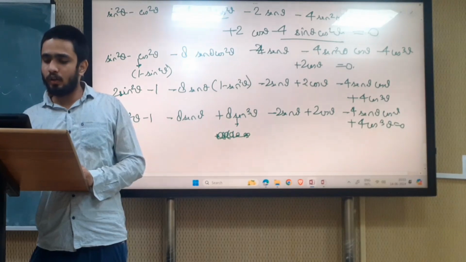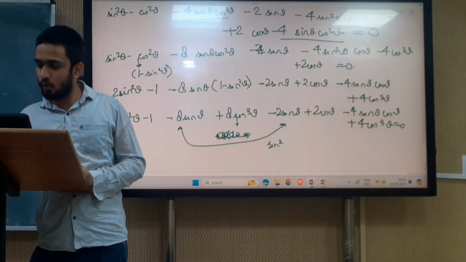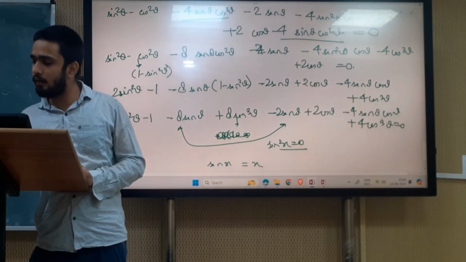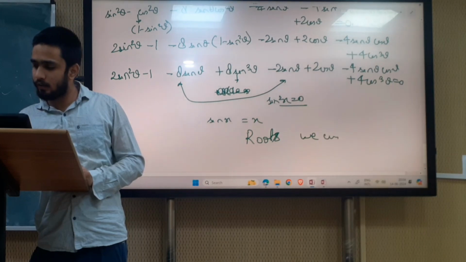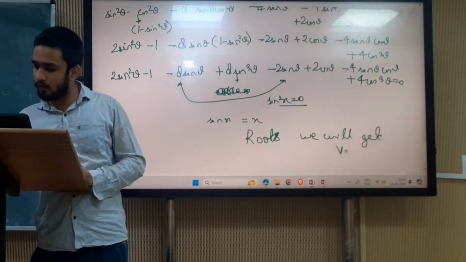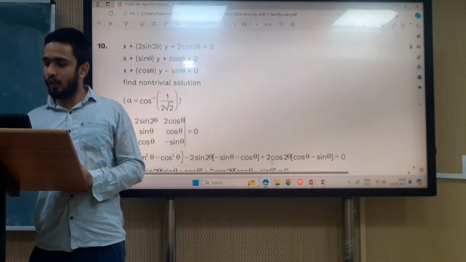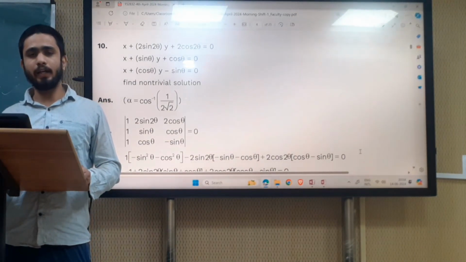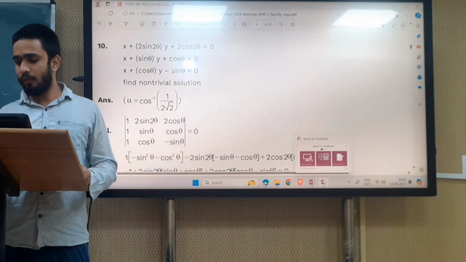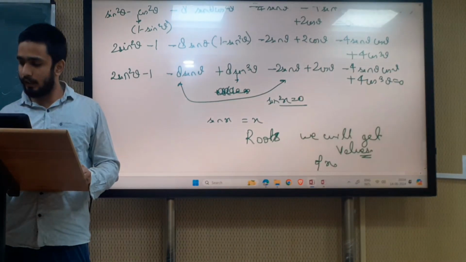Let's make it an equation in sin x. Let sin x equal x, and then we will find the roots. We will get the values of x, and then we will make it equal to sin x, so we will get the value of sin x.